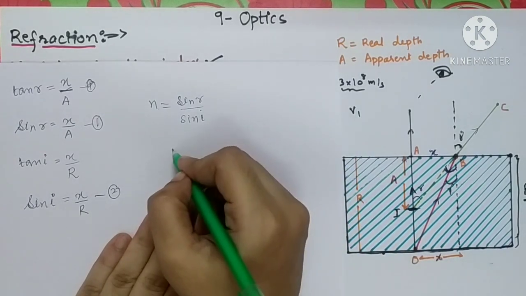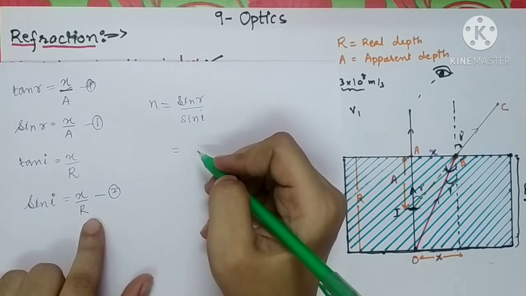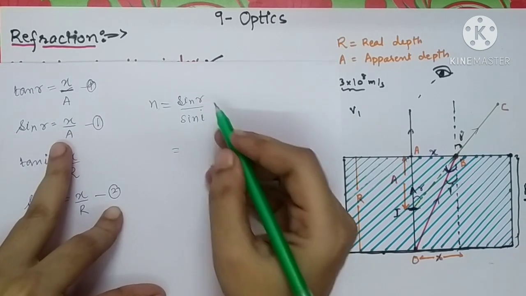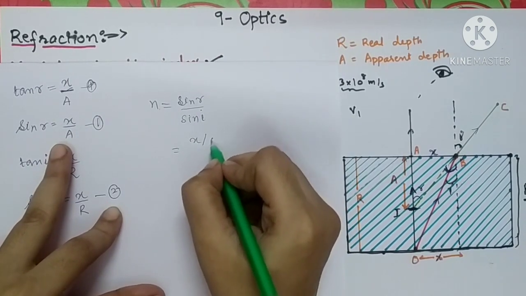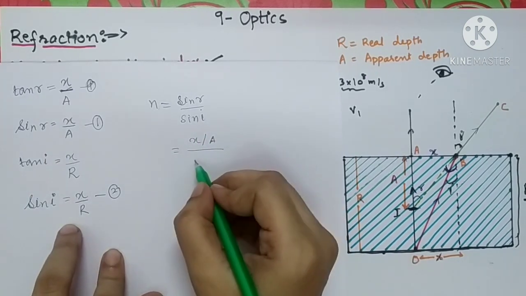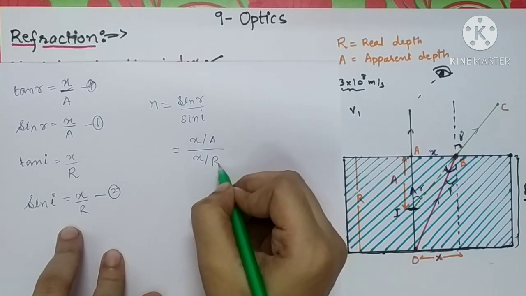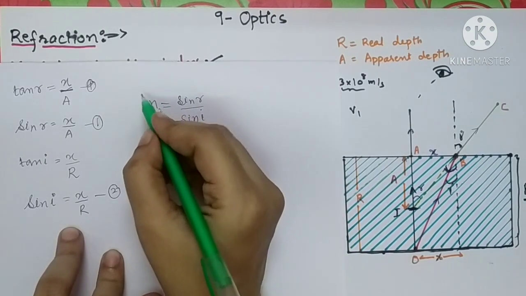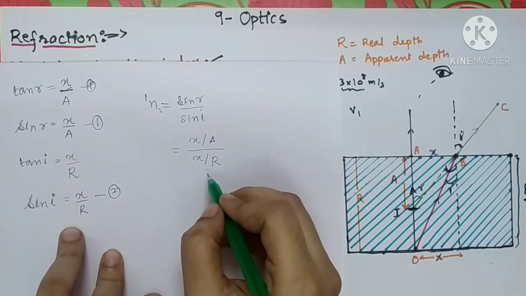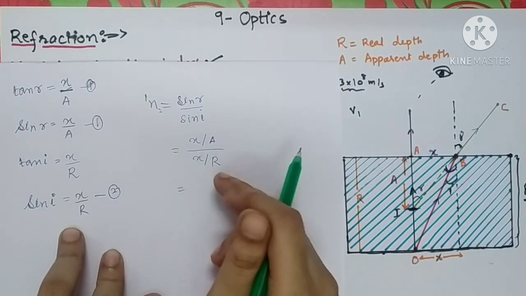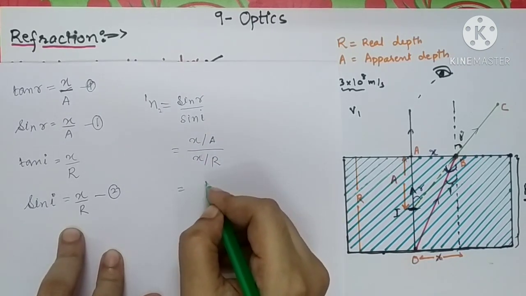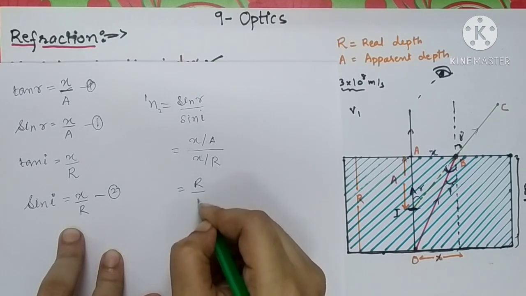Now substituting the value of sine R from equation 2 and sine I from equation 1. Sine R is X upon A, while sine I, from equation 2, is X upon R. This gives the refractive index of medium 2 with respect to medium 1. So X is going to cancel. R will come in the numerator and A in the denominator, so this value will become R upon A.